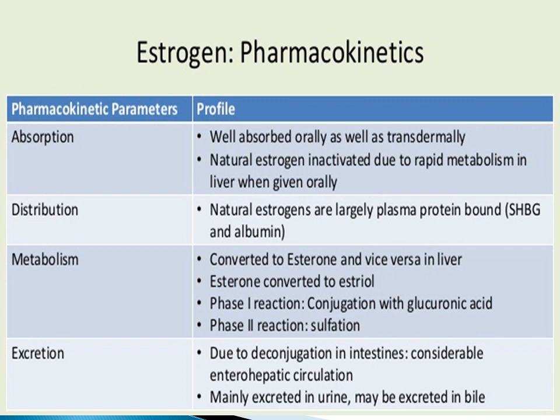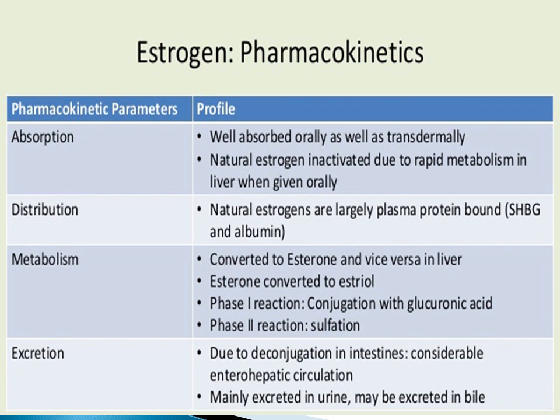These are salient pharmacokinetic features of estrogens. As far as absorption is concerned, they are well absorbed orally as well as transdermally. Natural estrogens are inactivated due to rapid metabolism in the liver when given orally. Natural estrogens are largely plasma protein bound, mostly to sex hormone binding globulin and also to albumin. They are converted to estrone and vice versa in the liver.